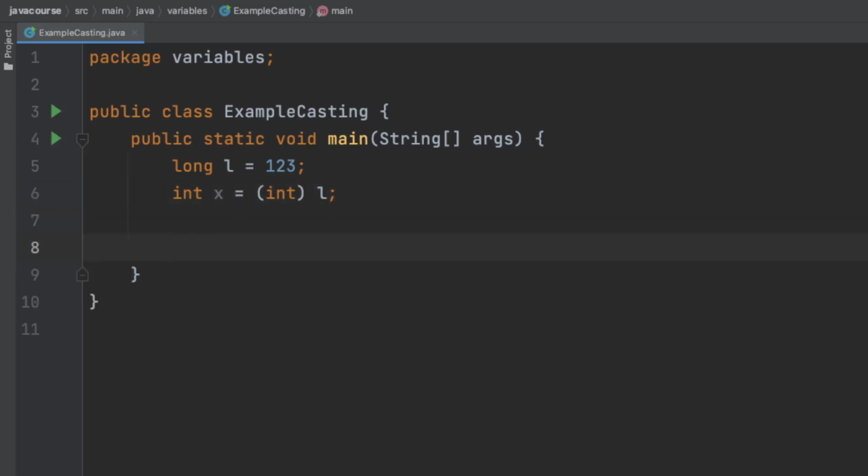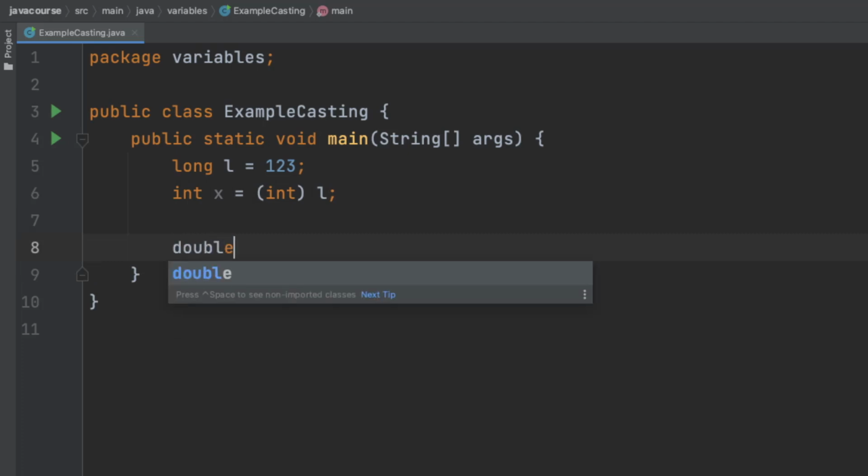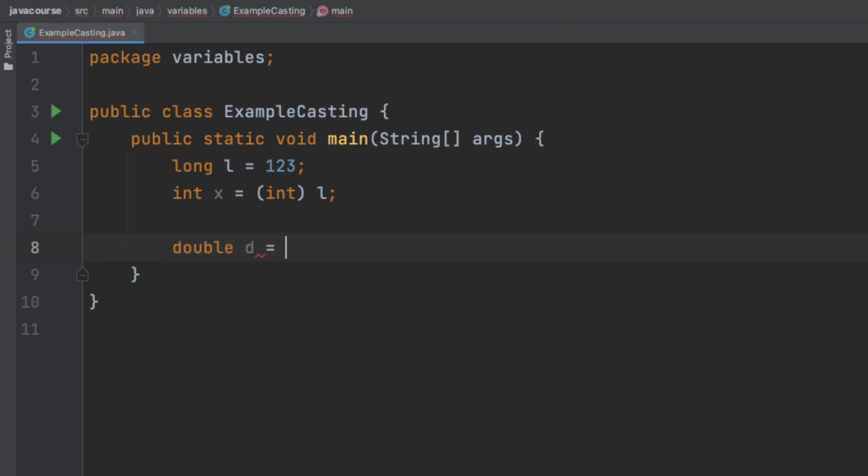We could do something similar with double and a float. So remember, the double is bigger and more precise, so let's just store some sort of value in a double. And actually, this will also fit in the float. So I want to do this, but I cannot say this because the double might not fit into a float. What I can do is cast it to a float. And then IntelliJ is happy again.